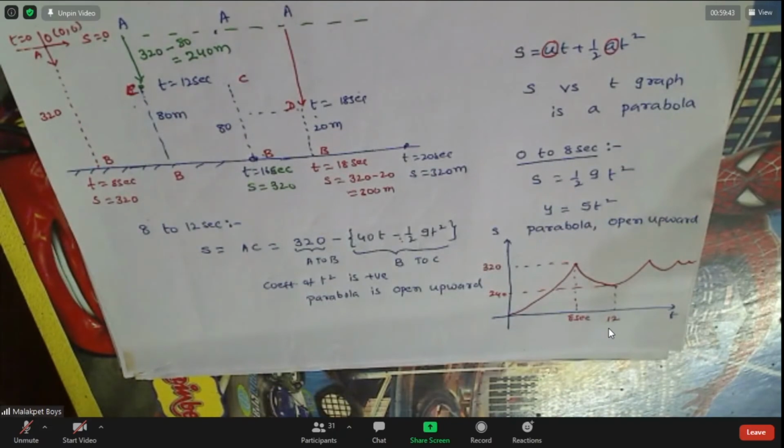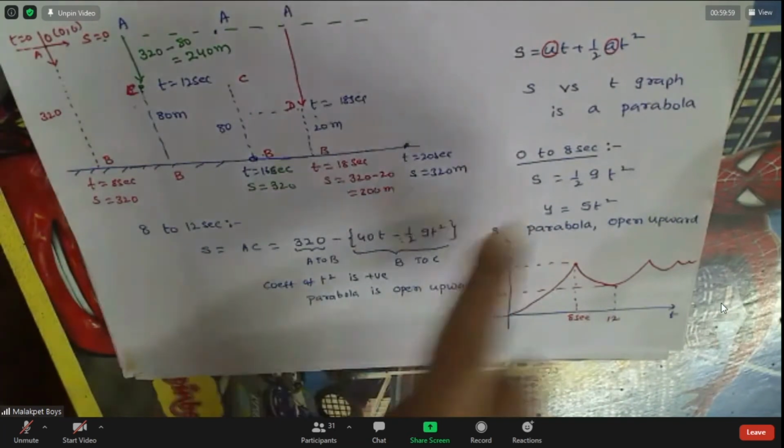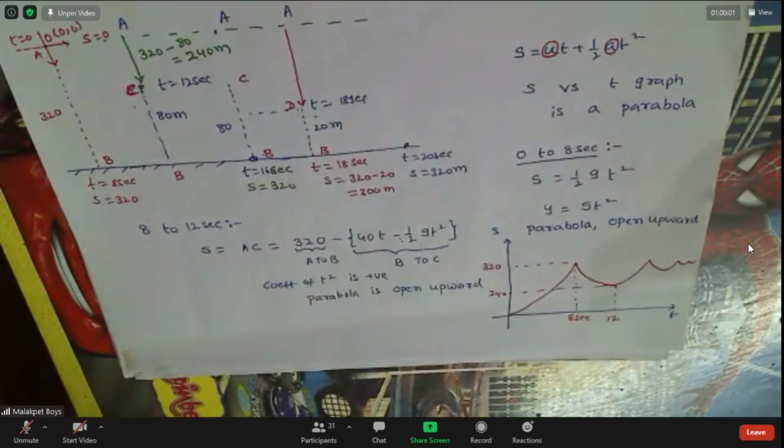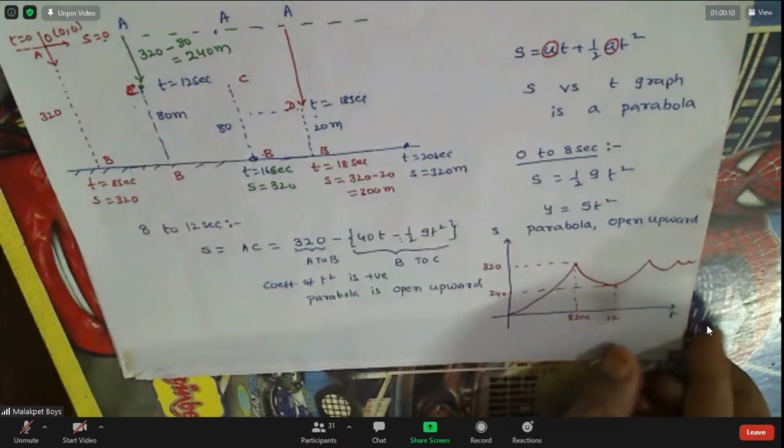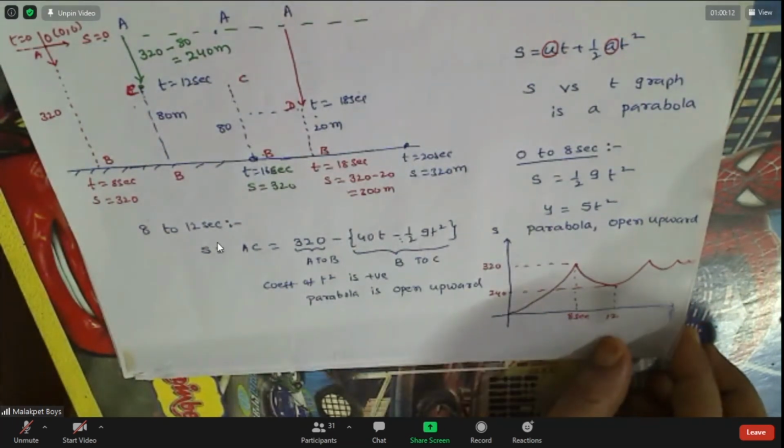After the class, when you are free, you can analyze it. What is happening once again? The velocity. Still if you have any doubt, you can ask in the next class to explain. Only thing is displacement time is a parabolic graph. Velocity time is a straight line graph. Shall I turn this? Yes, sir.